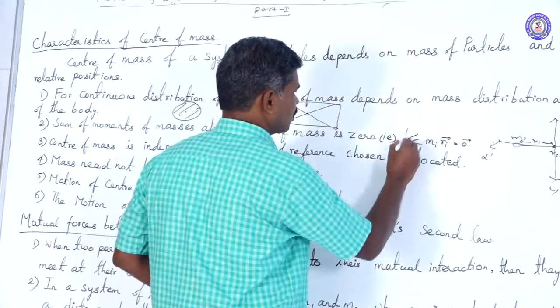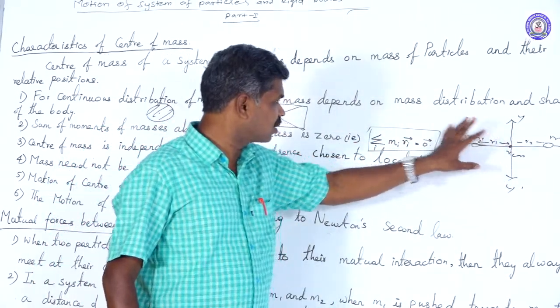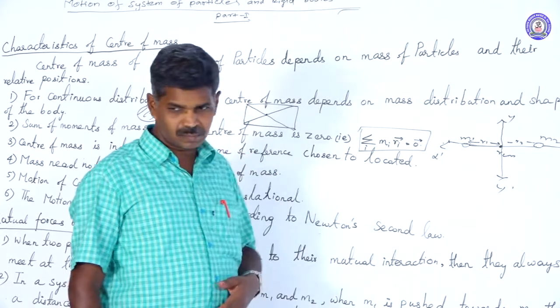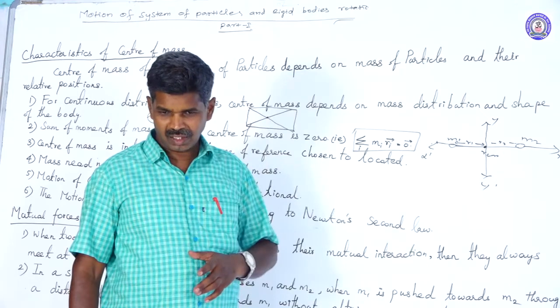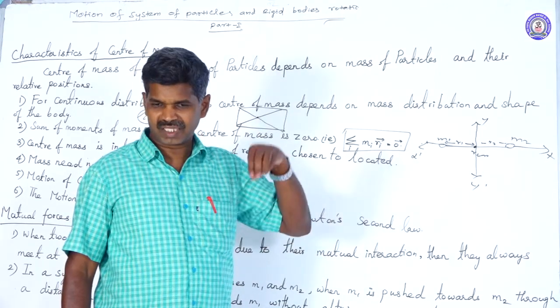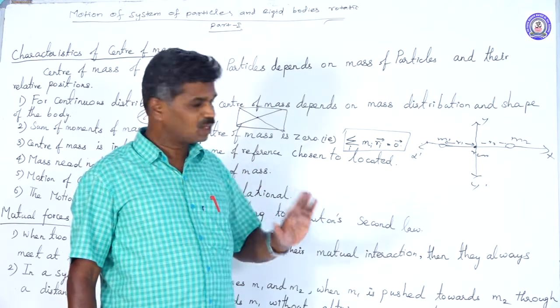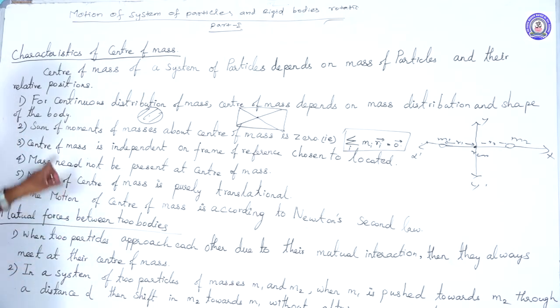There we have a most important formula. If you take a two particle system, taken like that, or if you have an n particle system, whatever may be there, at the center of mass, the vector sum of the moments of masses, the resultant value becomes 0. That is the second point: the sum of moments of mass, where moment of mass is nothing but the product of mass and position vector, about the center of mass is 0.